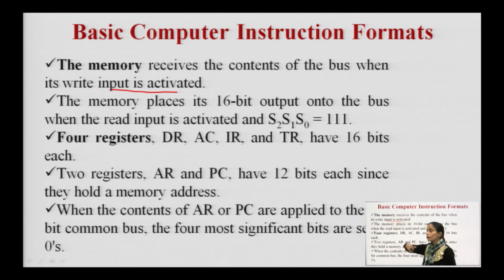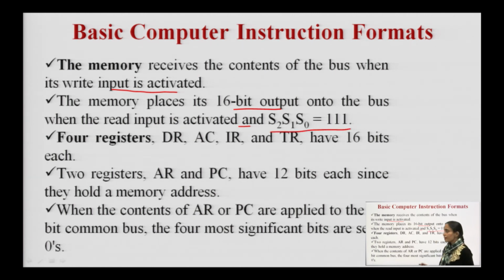So, if we want to communicate with the memory, we need to place the content when its write input is activated, and the memory places a 16-bit output onto the bus when the read input is activated, and this will be activated when the selection lines have the value 111.